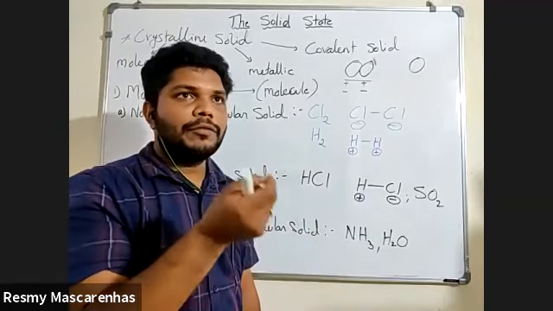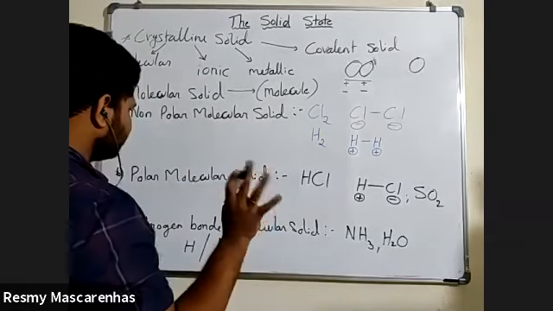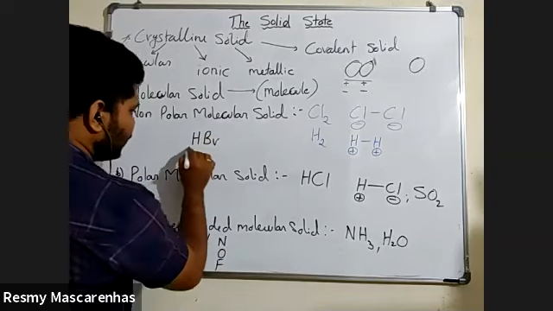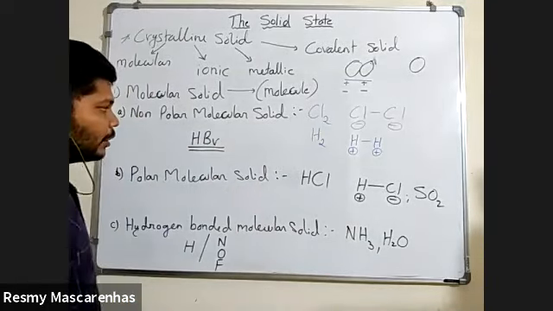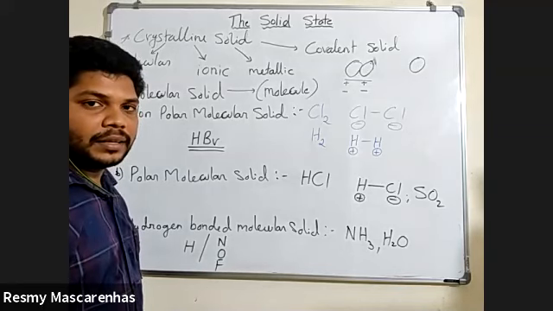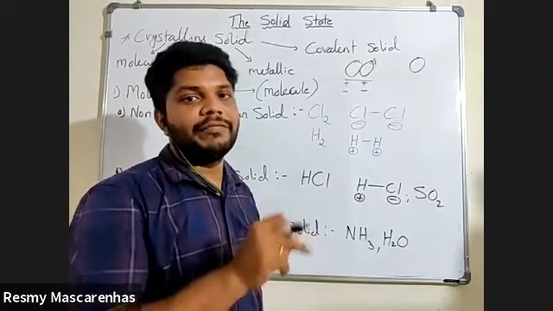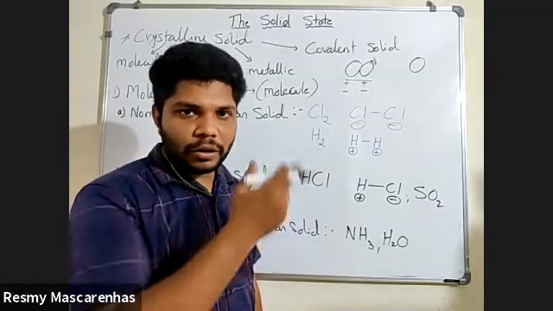If for your exam anybody gives you HBr as the molecule and tells you to identify which molecular solid it is, what is your answer? Polar molecular solid. This much knowledge you should have, to identify which solid it is when they give you the example. So you have that knowledge now.